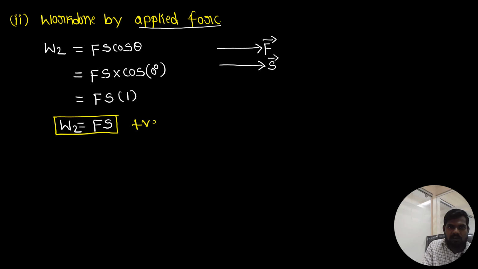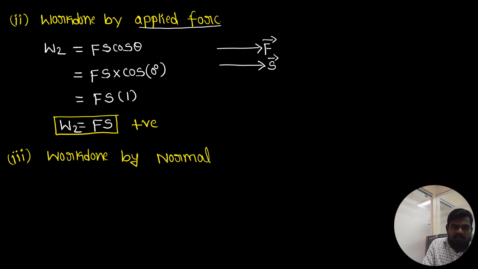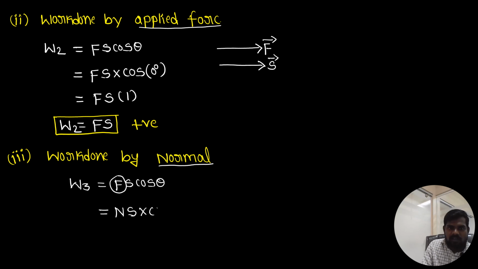Next, similarly, the third one: work done by the normal force. This is the third force, so W3 equals Fs cos theta. In the place of force I take the normal force N, and the displacement is S, and I need cos theta.